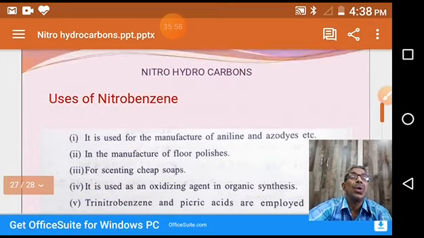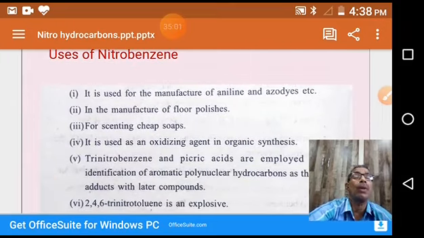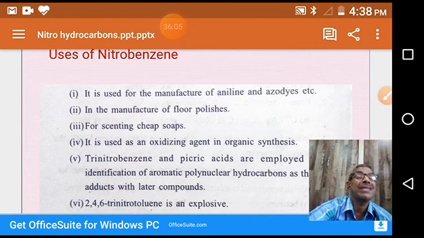Finally, uses of nitrobenzene. Nitrobenzene is used in the manufacture of aniline and azo dyes. You know what a dye is? Dyes are used to color cloths, especially in the textile industry. In the preparation of dyes, aniline is used, and for the preparation of aniline, we require nitrobenzene. So nitrobenzene is used in the manufacture of aniline and also azo dyes.